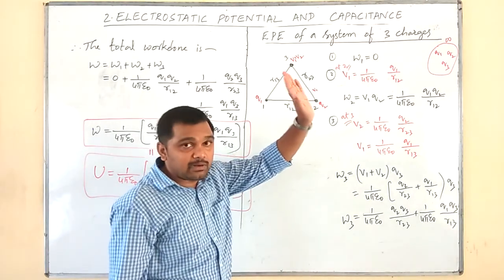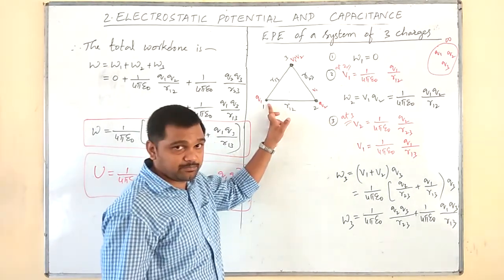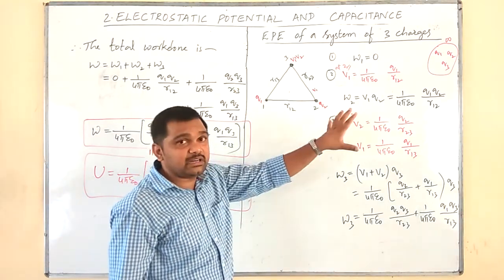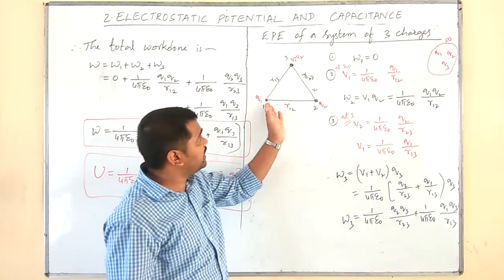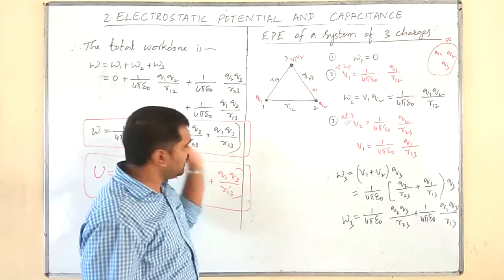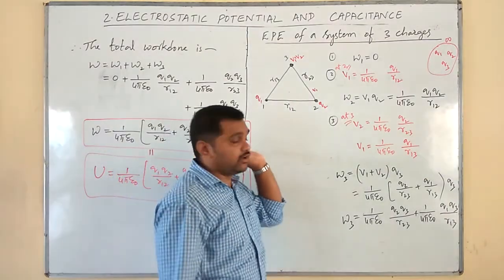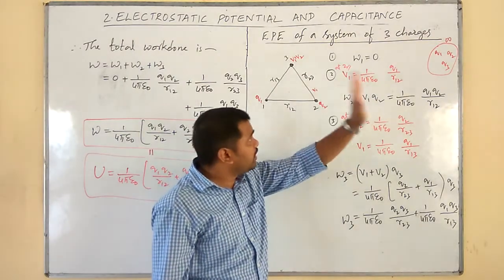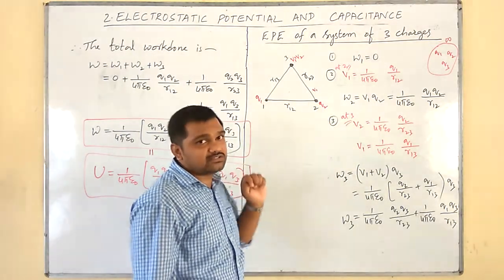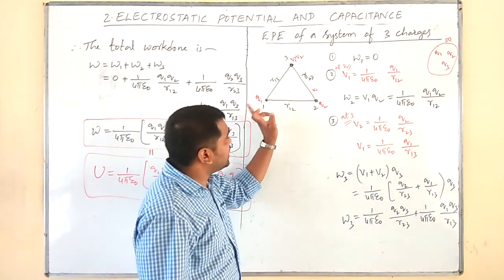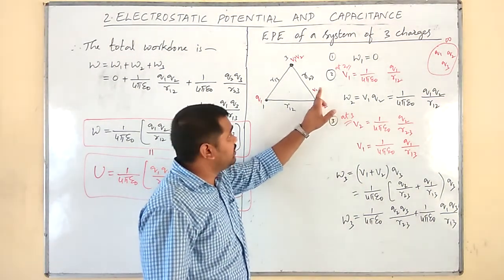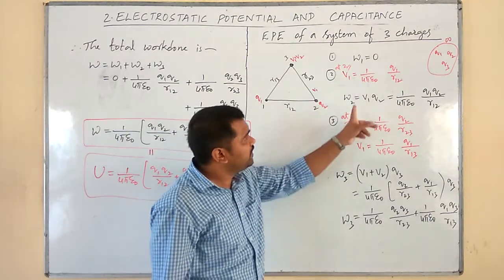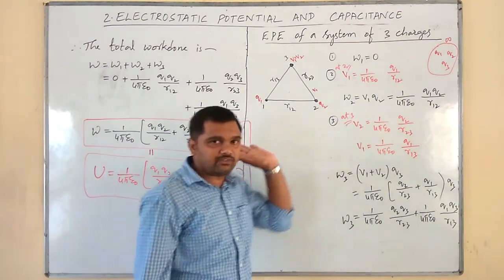Now first I will bring q1 from infinity to this point. Since there is no electric field and no electric potential, the work done in bringing the charge q1 from infinity to this point is 0. I have explained it a few minutes ago. Next, the amount of work done in bringing q2 from infinity to point 2 is not 0, because this charge will produce the electric potential at this point 2. Therefore, the amount of work done will be V1 into Q2. Simplification is left to you.